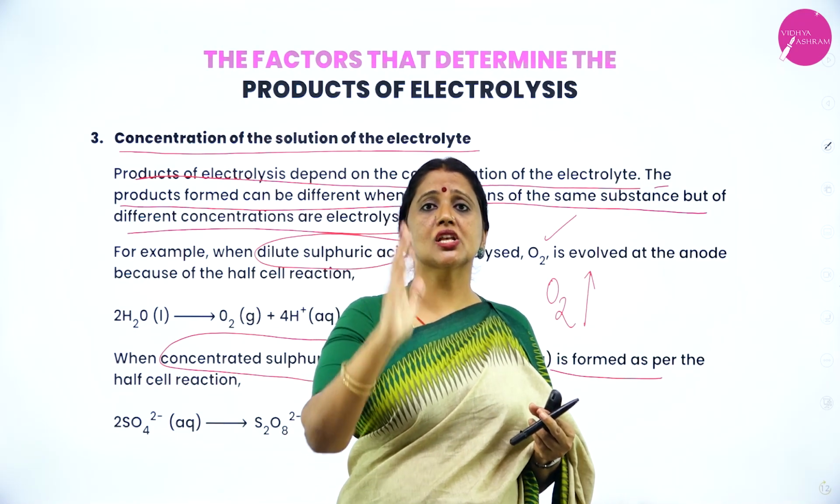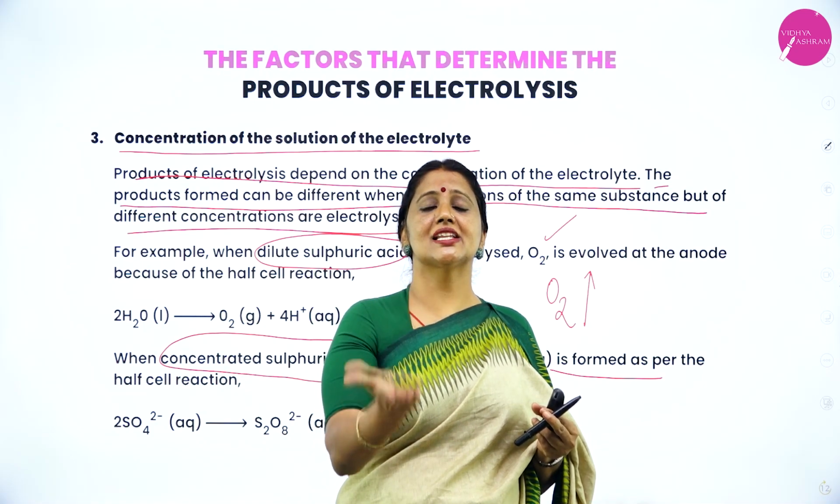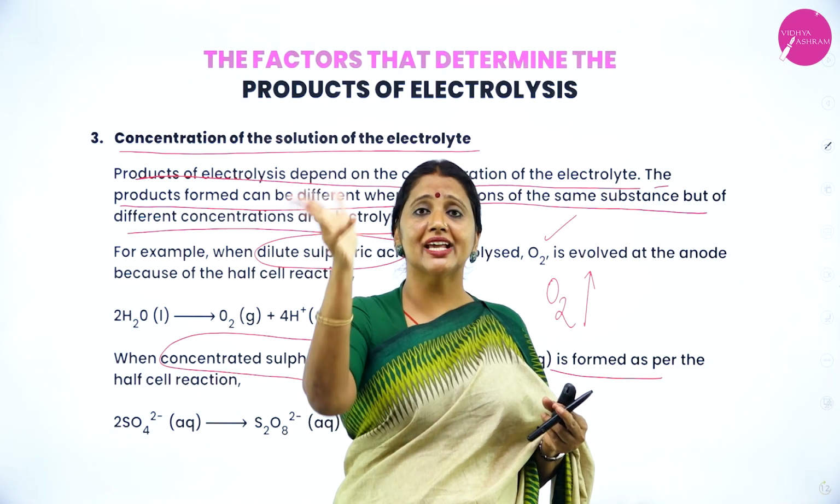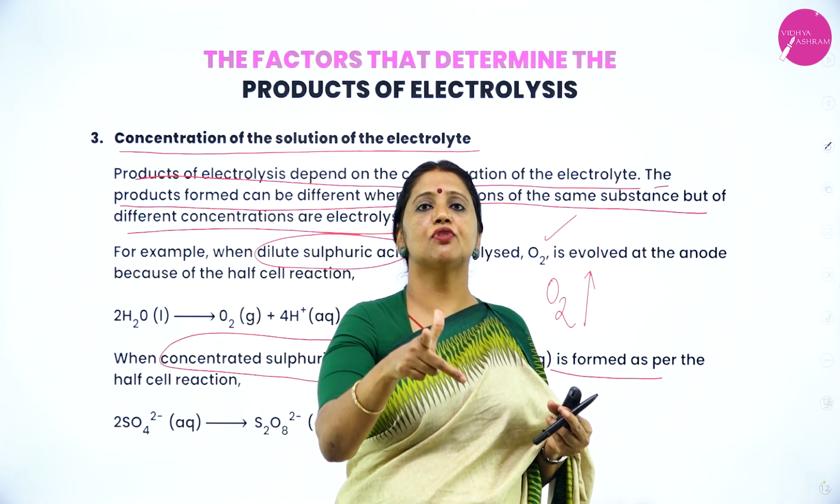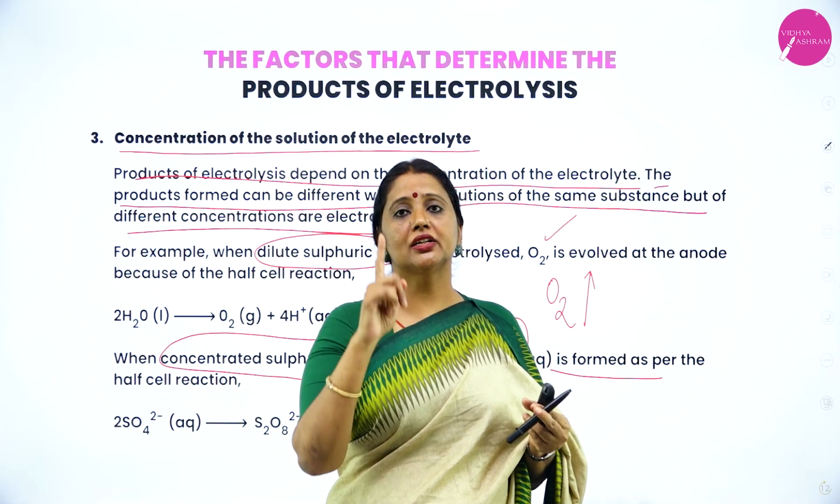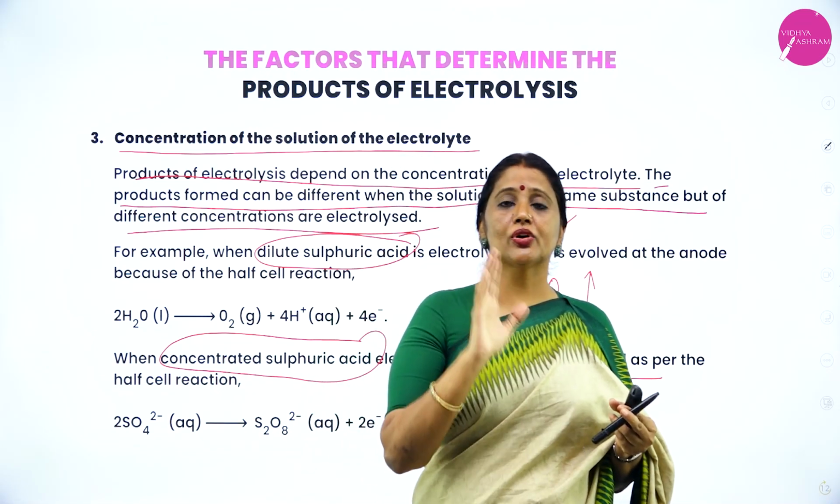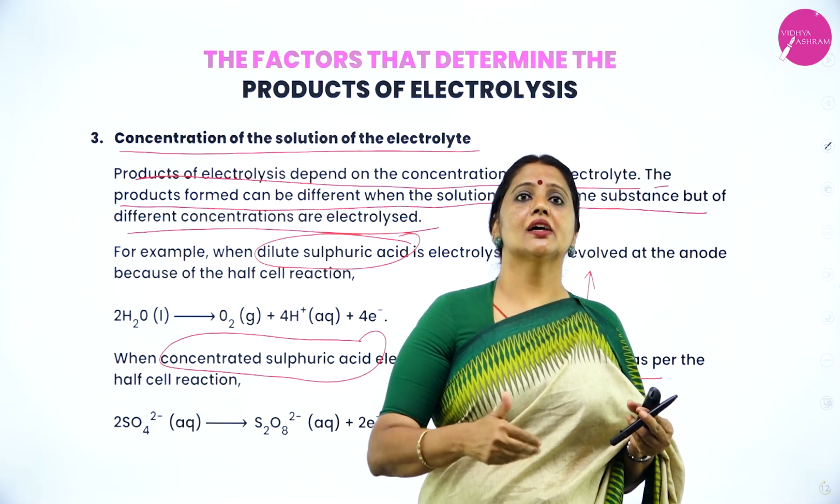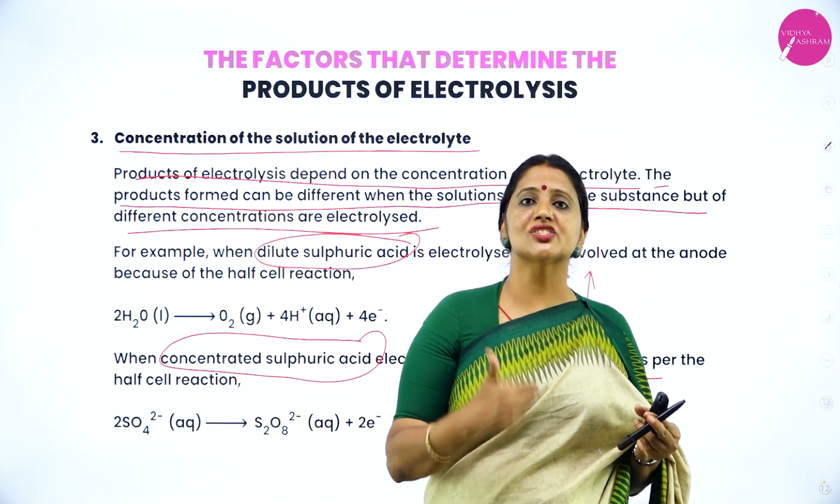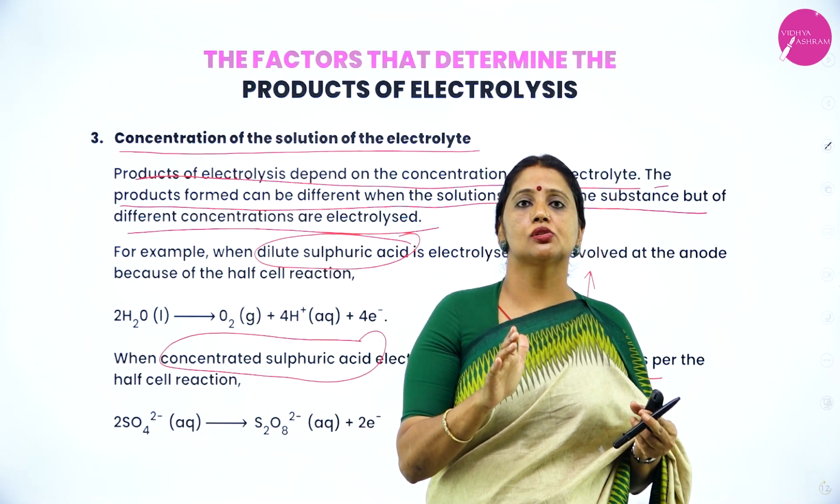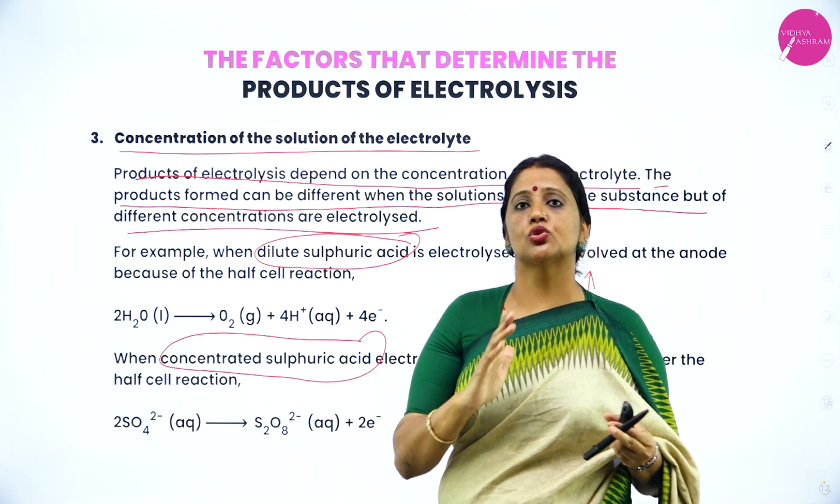When you electrolyze dilute sulfuric acid, there is evolution of O2. When you take concentrated sulfuric acid, there is a formation of the ion S2O8 to the power of 2-. So this shows that electrolysis depends upon the concentration of the solution also.